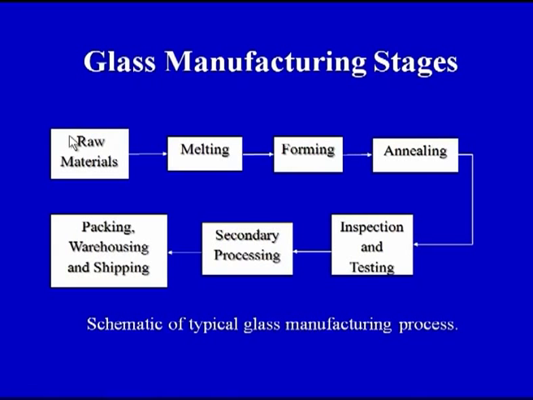So we have seen in lecture number 1 what are the various types of glasses on the basis of the raw materials that are used to process these glasses. So by the name we can see that there are different types of glasses which we have already covered, and I will not repeat in today's lecture because today we are going to focus on the processing techniques. But we have seen in the previous lecture what are the various types of glasses on the basis of the raw materials that go into the glasses. So first important point is the raw material, because we have to first manipulate or we have to first decide on the proportions of the raw materials that will go into the processing of the glass.